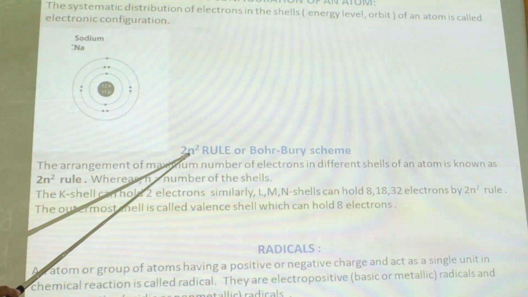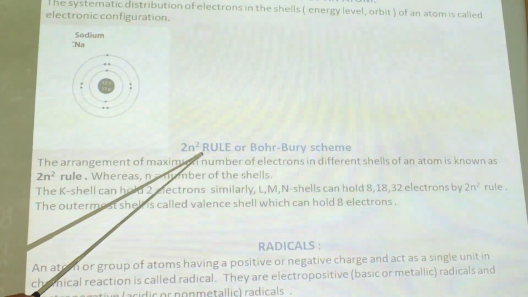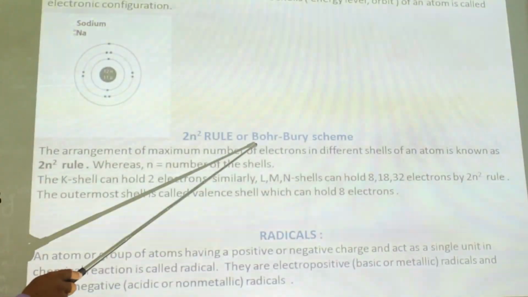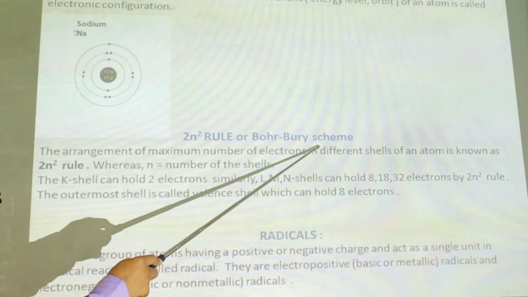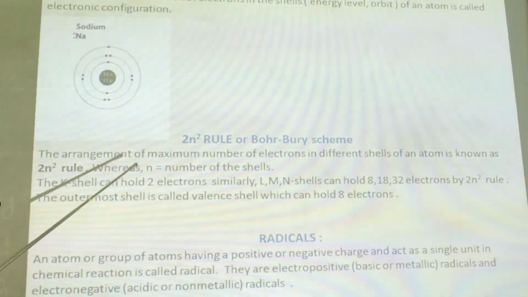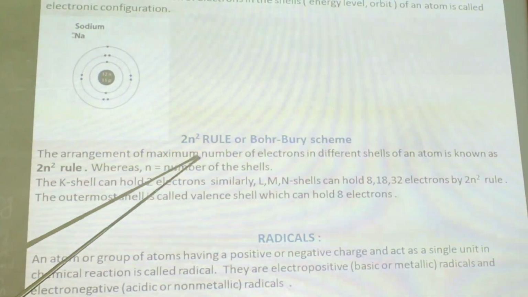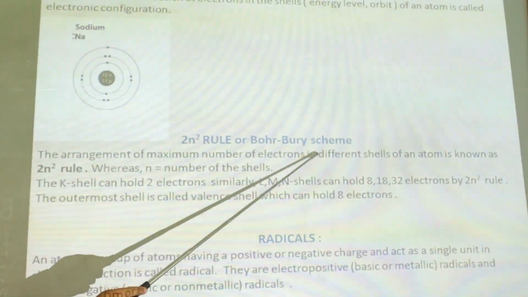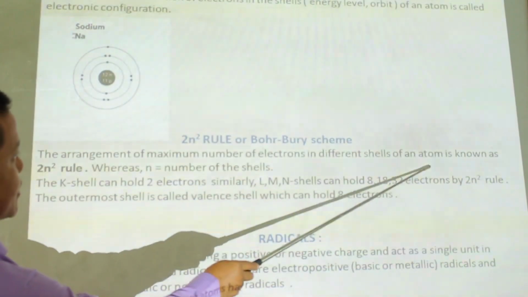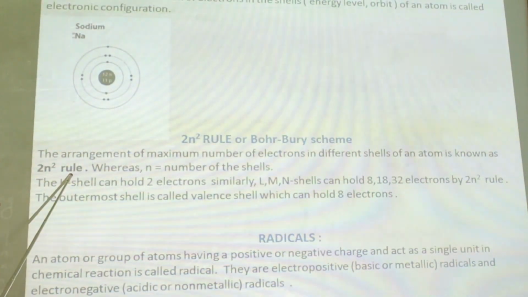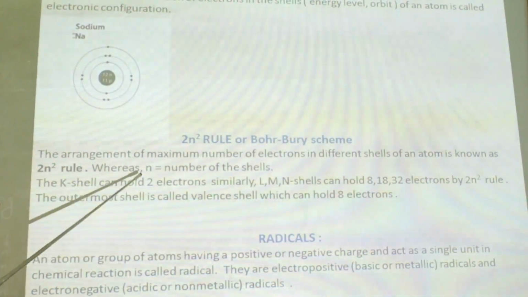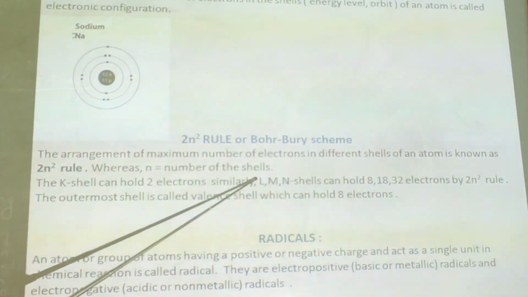Next topic is important, the 2n square rule, which is also known as the Bohr-Bury scheme. The 2n square rule means the arrangement of the maximum number of electrons in different shells of an atom, whereas n means the number of the shell.